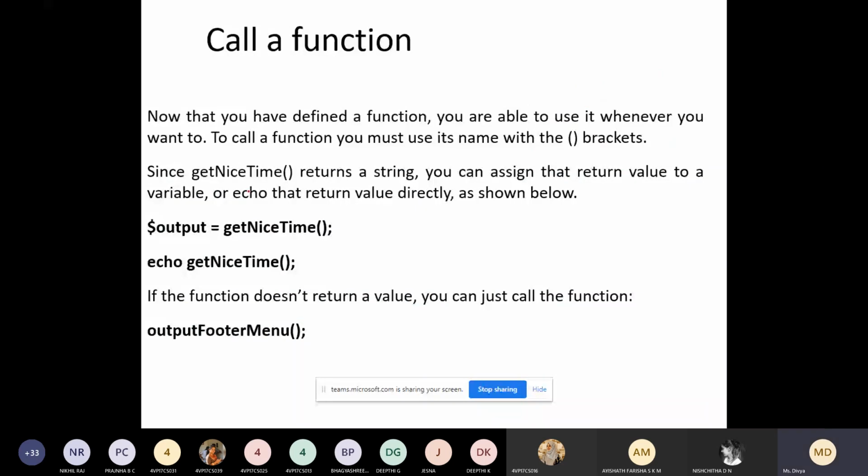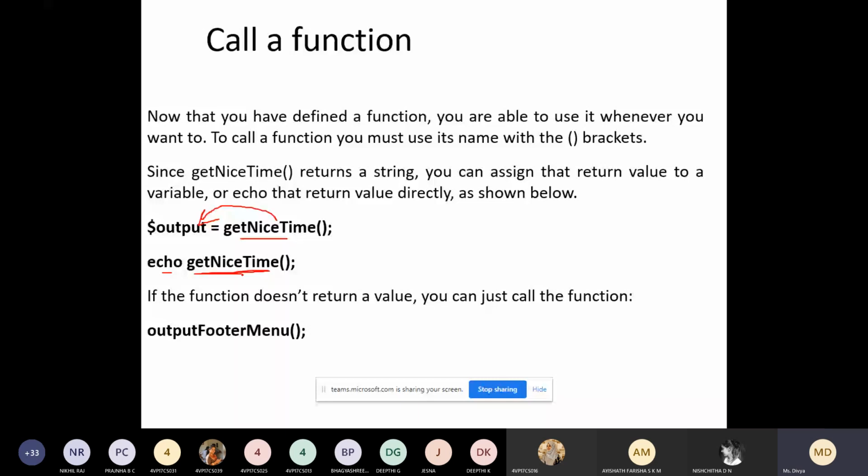So here what you can do is you execute this function. Whatever return value you get will be stored in one more variable. Like this you can do, or simply you can use echo and call the function. So whatever return value you get will be displayed, similar to your lab program.